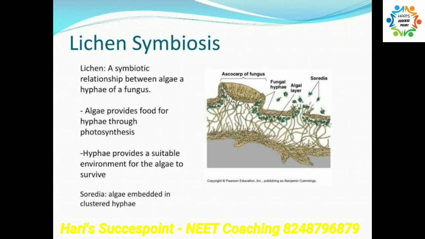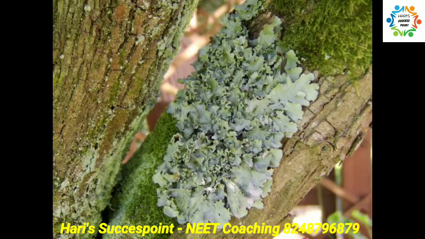So, in the algae and fungi association, the lichens, the algae part is autotrophic and the fungi part is heterotrophic. Algae provides food to the fungi, while fungi provides shelter and absorbs water and minerals for the algae. And one interesting thing about lichens is that they are good pollution indicators. That is, in polluted areas, lichens will not survive. So, if we find lichen, we would say that the area is not polluted and it is clean.